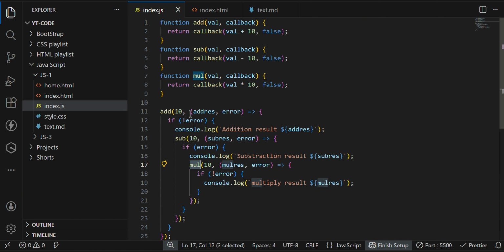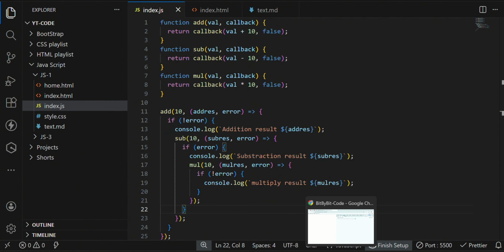One callback is already called, inside that another callback is called, and then again another, again and again we call the same callback. The problem is, suppose this subtraction fails. Then the multiplication will not run, but the addition will run. The multiplication is dependent on the subtraction, and the subtraction depends on the addition.